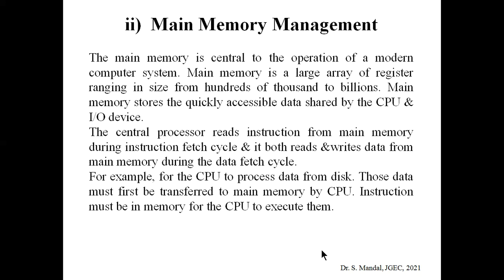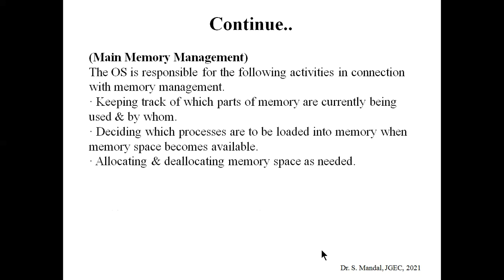Now, in main memory management, the central processor reads instructions from the main memory during the instruction fetch cycle, and it can read or write data from main memory during the data fetch cycle. So for example, if a CPU is to process data from the disk, what will happen? Initially, this data must first be transferred to the main memory, then instructions must be given to the CPU to execute it.